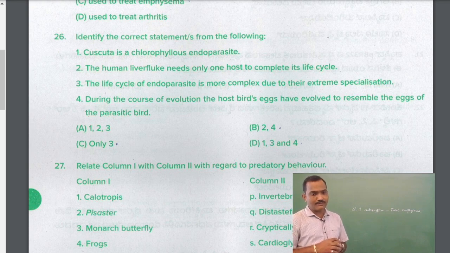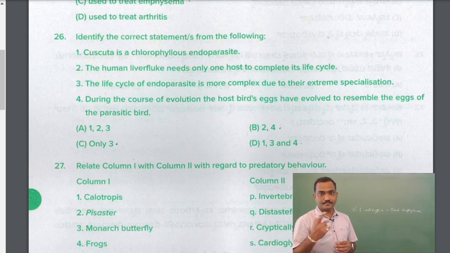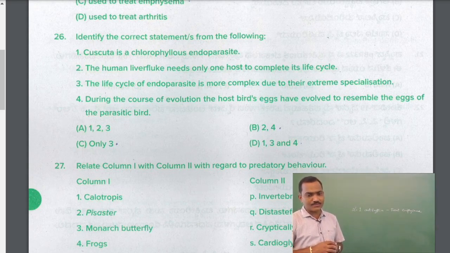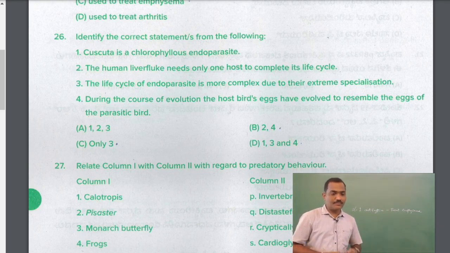The human liver fluke needs only one host to complete its life cycle. The liver fluke requires two hosts, so it's digenetic. And then the third one, the life cycle of endoparasites is more complex due to their extreme specialization. Exactly, endoparasites have highly complicated adaptations in order to survive in the host.